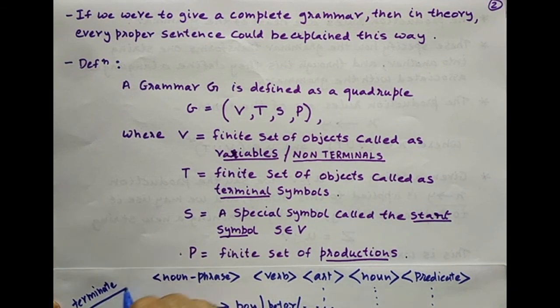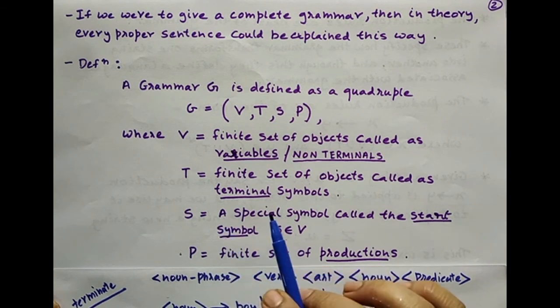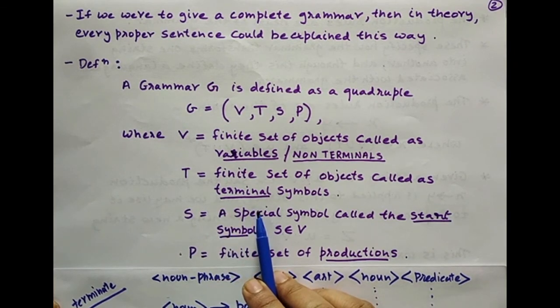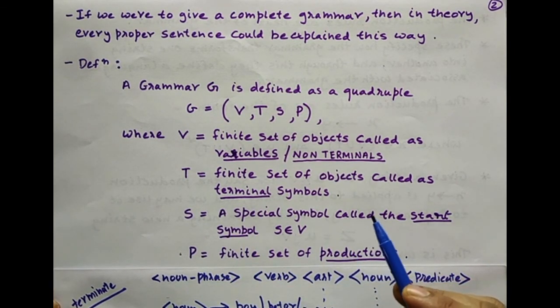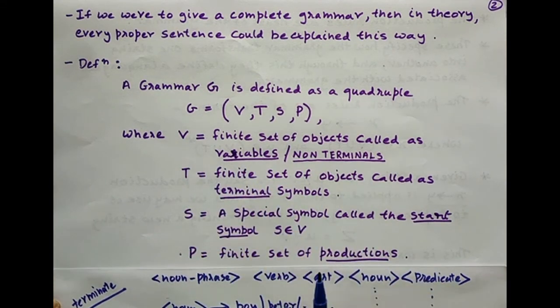Terminate means to stop here, and you cannot go beyond. So all these words which cannot be split further are called terminals. Whatever words you will see in an English sentence, all of them are actually the terminal words. And their syntactic categories, like parts of speech, are the set of variables or non-terminals.